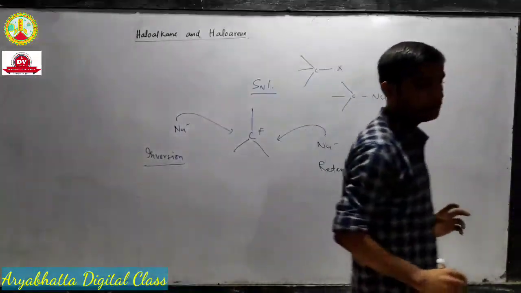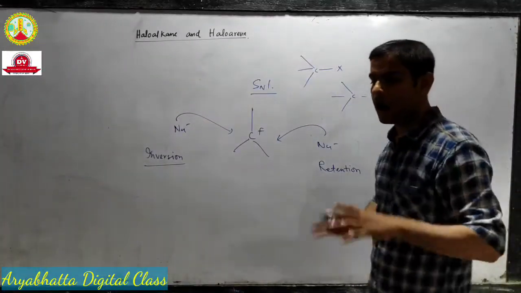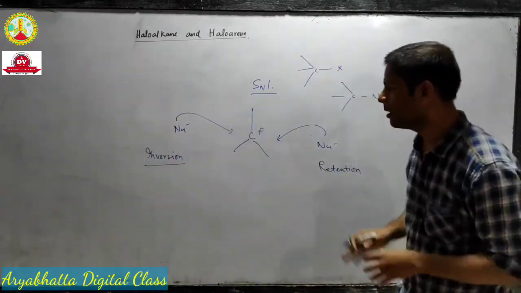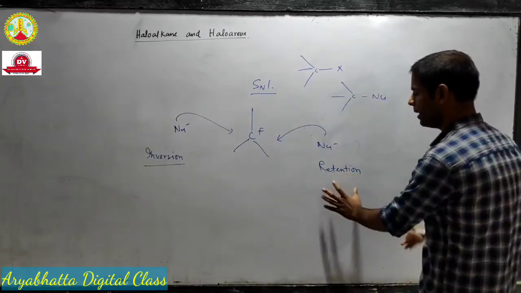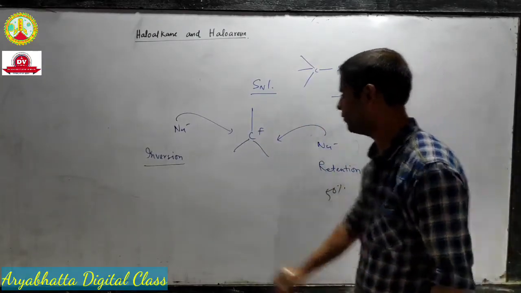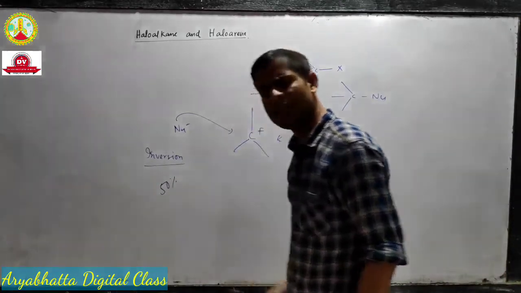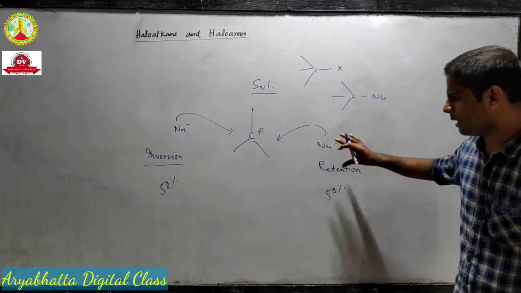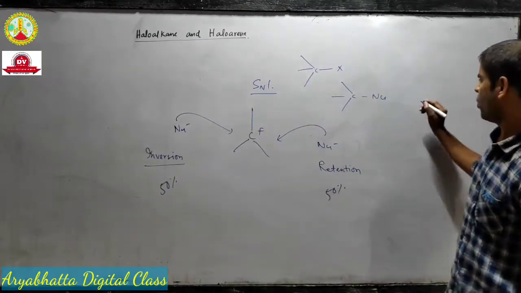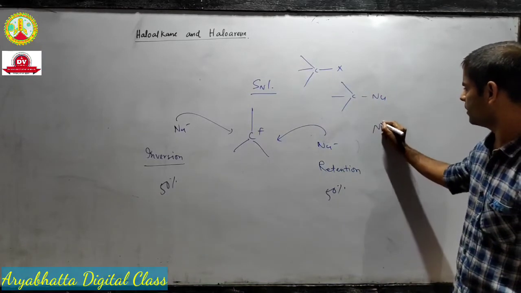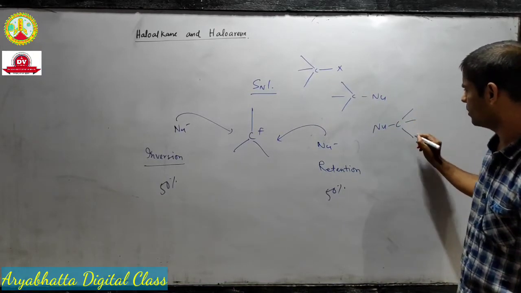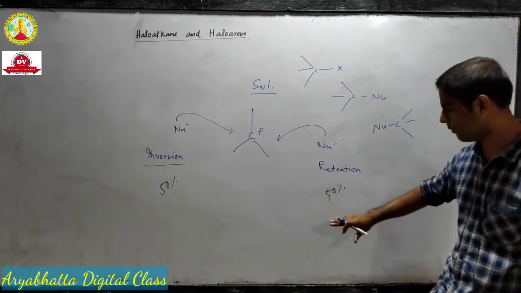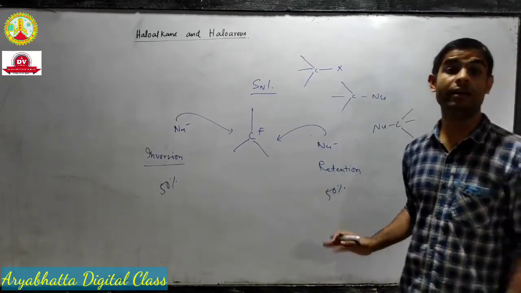So what is happening in the SN2 mechanism? 100% inversion of the product is happening, but in the SN1 mechanism we are getting 50% retention and 50% inversion. So can you guess what will happen? Try to guess it. We will get two different forms, one will be like this and the other will look like this. Aren't they mirror images of each other? And in the product they have a 50-50 ratio, so they are a racemic mixture.